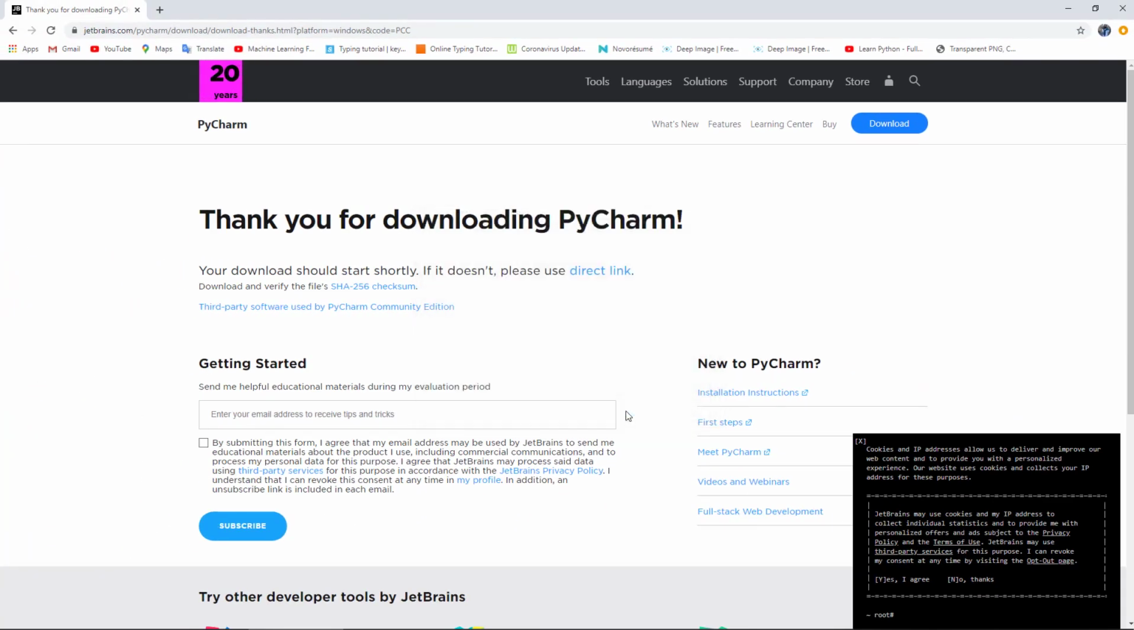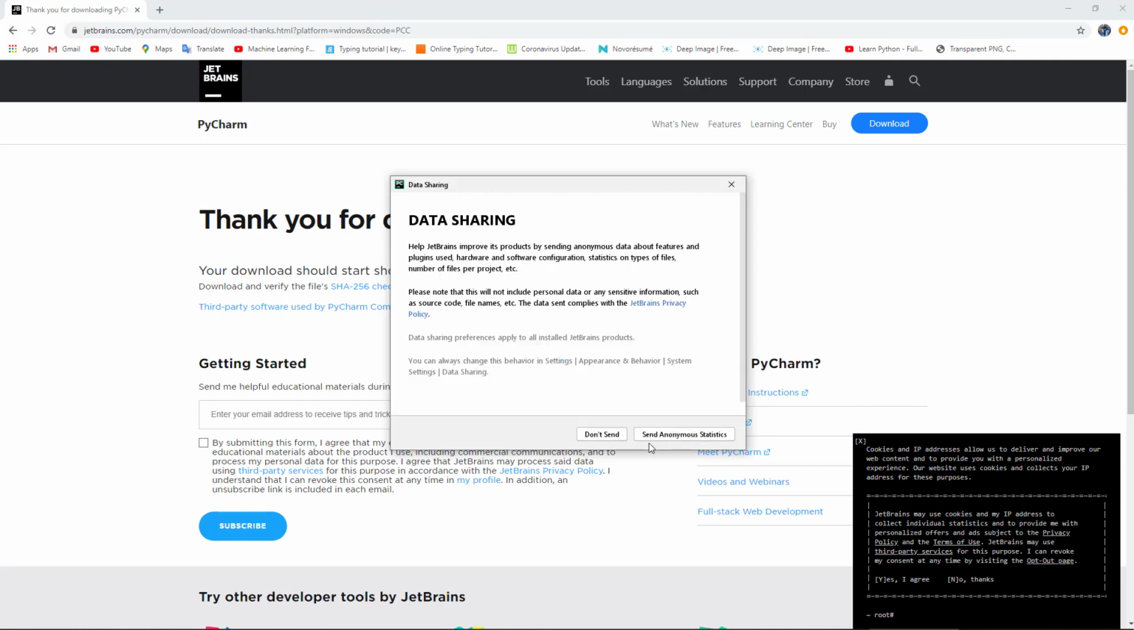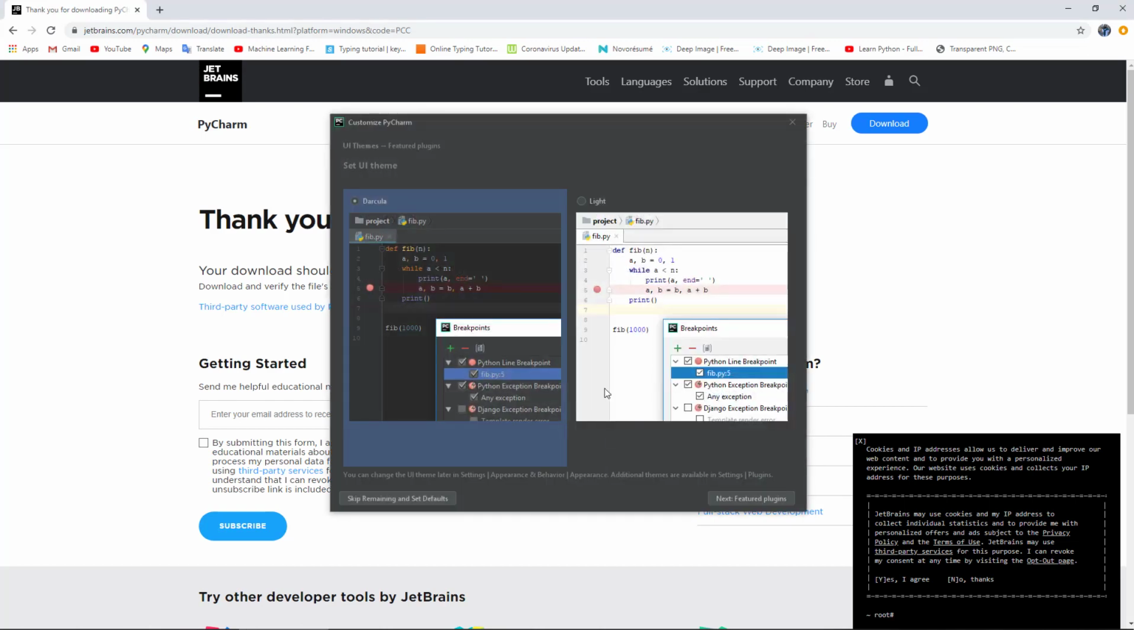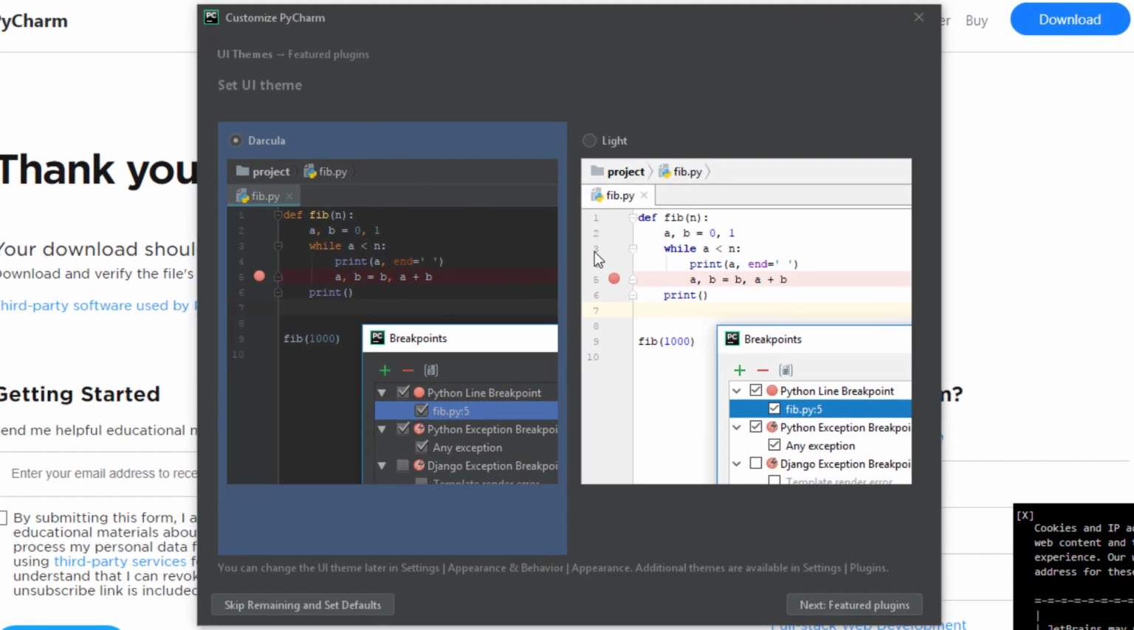The first time that PyCharm gets run on my system, it will ask me for some configurations. First of all, it asks for privacy policy. I will check it here and accept it. Data sharing, I'm not interested in data sharing, so I will decline it. And then here it asks me for a theme, the Darcula or the dark one or the light one. I prefer the dark one, that is up to you. I will choose Darcula as my favorite one.